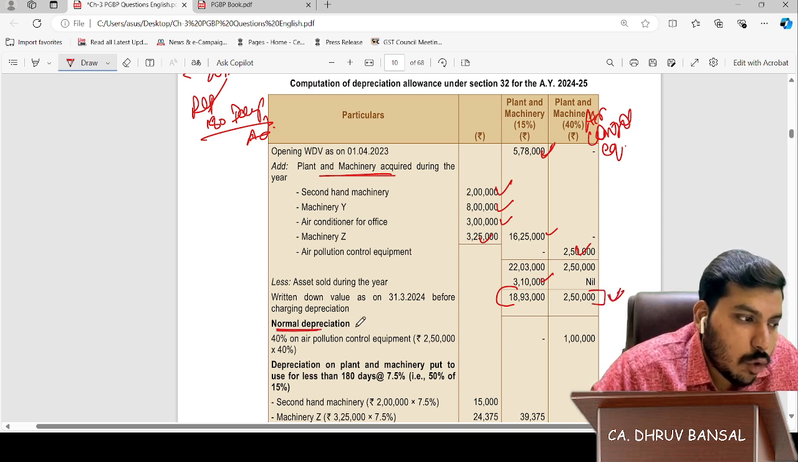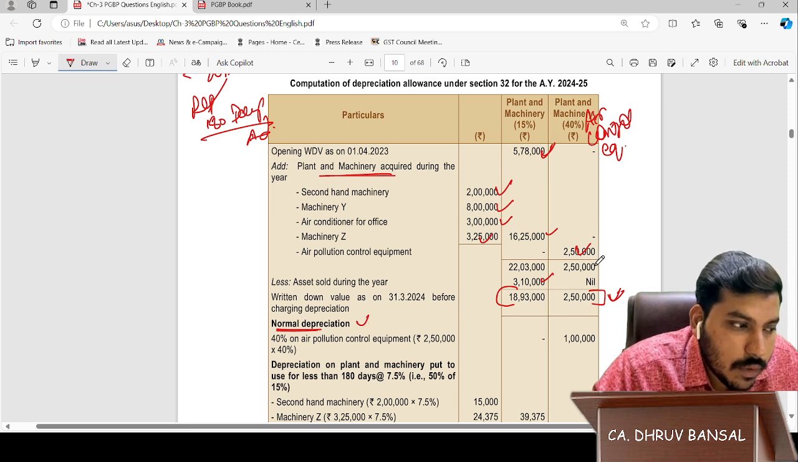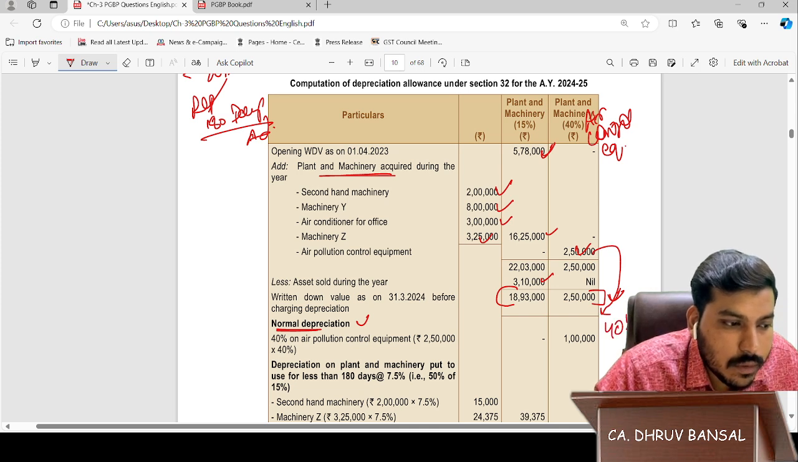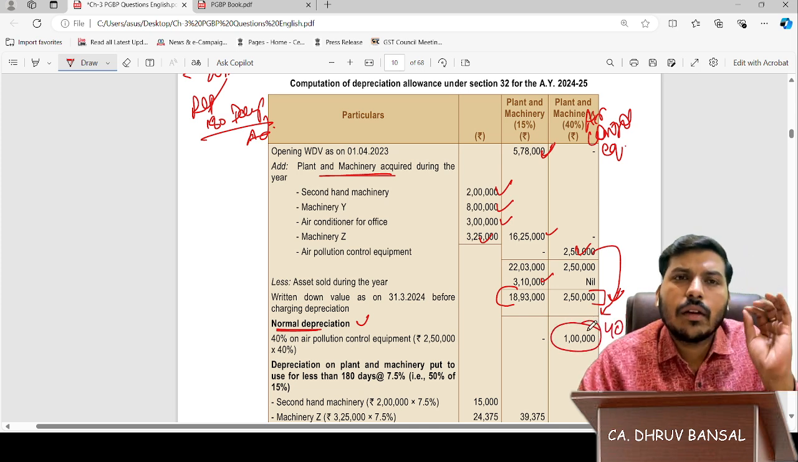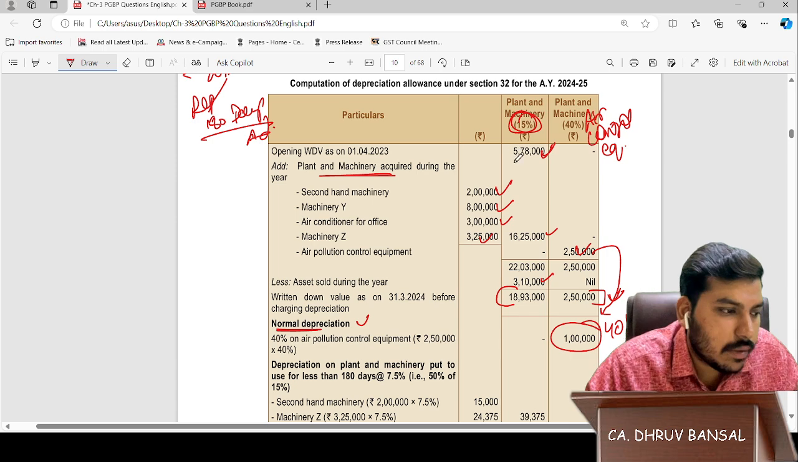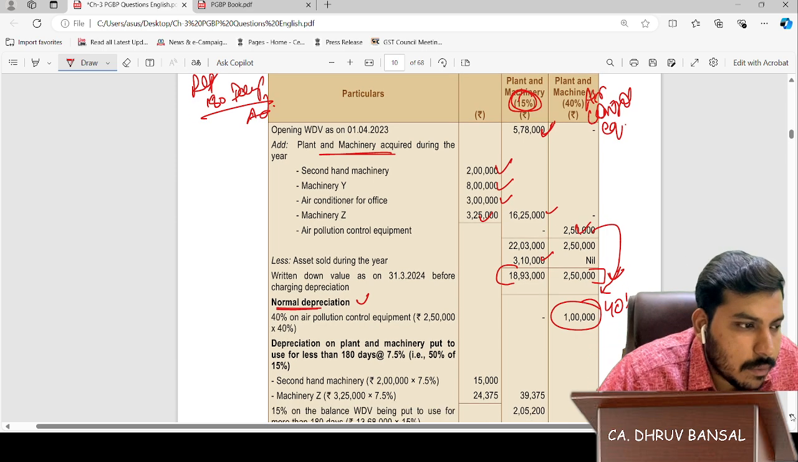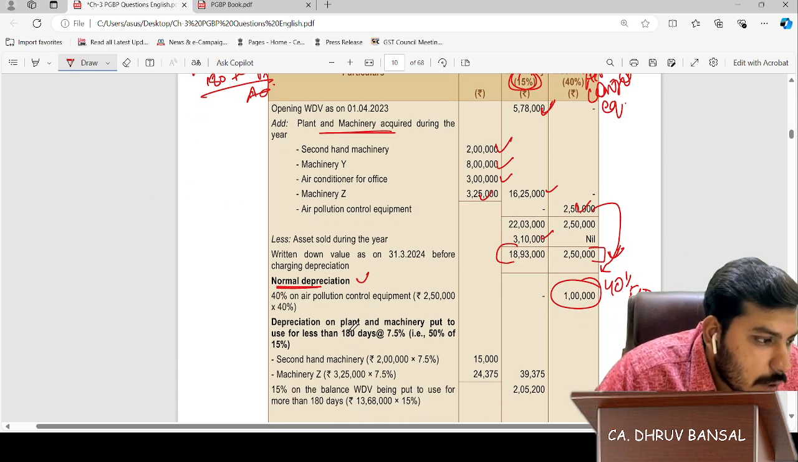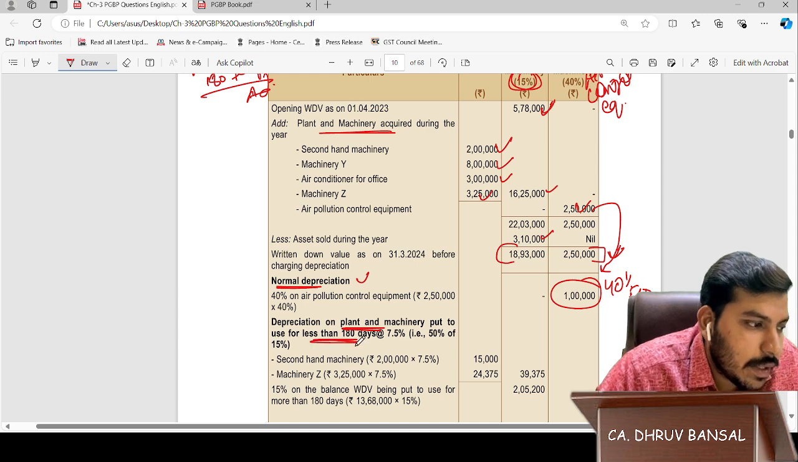Now we can calculate normal depreciation. Normal depreciation first: we can calculate simply of this 40% full depreciation 1 lakh. Now the 40% block is complete. Now we will see the 15% block. Let's see. Very simple. Depreciation on plant and machinery put to use for less than 180 days. Now here, less than 180 days.